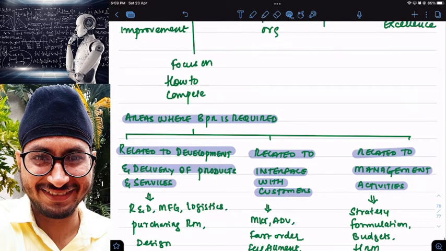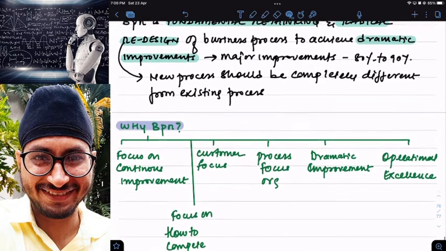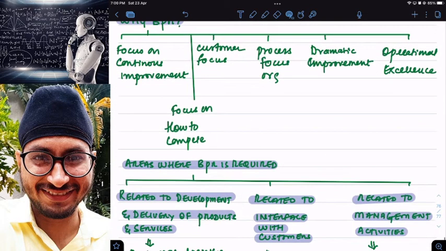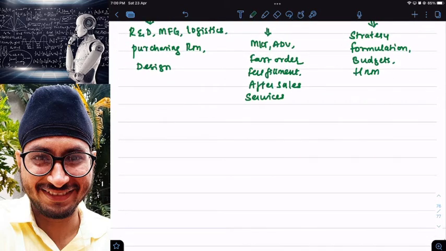Now, sir, I decided that I want to go for business process reengineering. I understood what business process reengineering is. Then I analyzed the reason why I want to go for BPR, and in what types of areas I can go for BPR. After doing all this analysis, now I want to implement business process reengineering in my business. Then what should I do? Can I directly start changing my business process? No. There are some steps in implementing it that we need to study now.